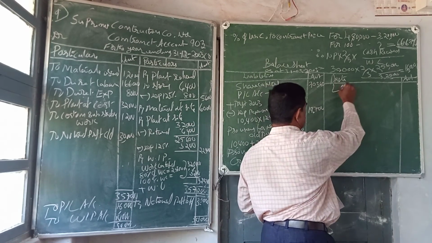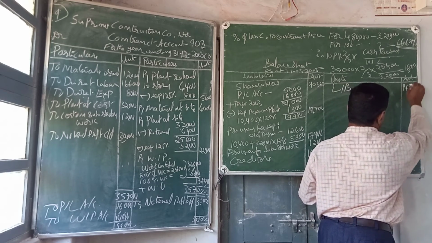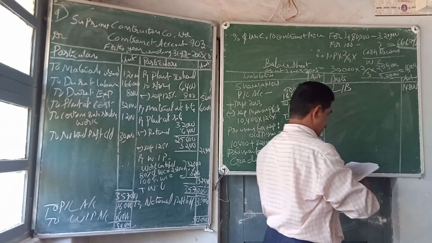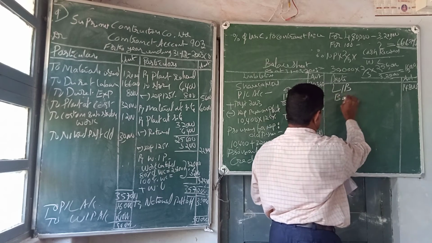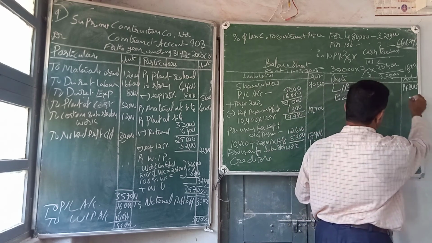Then assets, land and building given in the trial balance 14,800. Then the bank balance given in the trial balance 9,000.